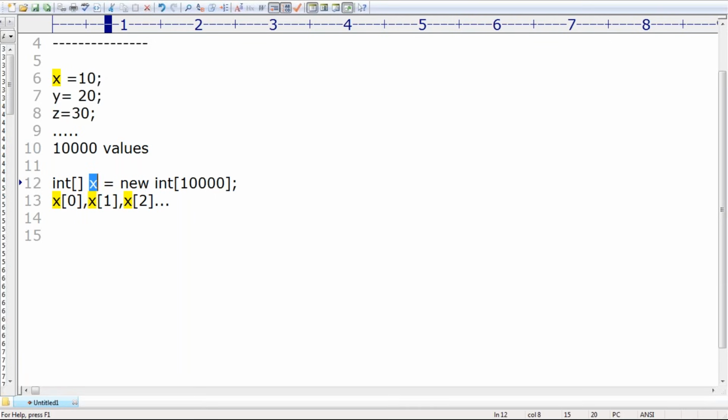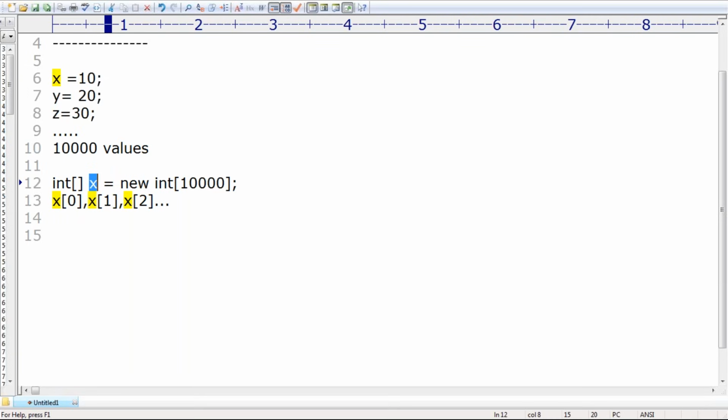So the biggest advantage of the arrays concept, the positive side of arrays, is that we can represent a huge number of values by using a single variable, right? So the readability of the code is going to be improved, and the length of the code is going to be down. Remember that the length of the code will be down and readability by default will be improved. If any person asks, can you please tell what is the advantage of the arrays concept, what is the need, the simple answer you can tell is: we can represent a huge number of values by using a single variable. Clear for all of it? So this is the biggest advantage of the arrays concept, right?